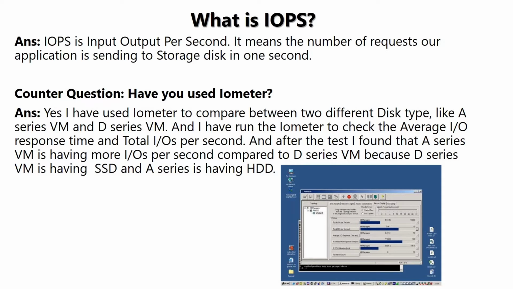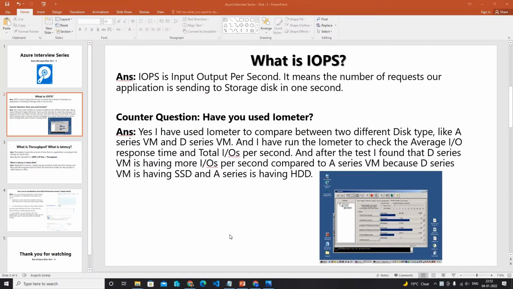Immediately the interviewer can ask you a counter question: have you used IOmeter? You have to answer in this way: yes, I have used IOmeter to compare two different disk types, like A series VM and D series VM, and I have run IOmeter to check the average IO response time and total IO per second. After the test I found that the D series VM has more total IOs per second compared to the A series VM, because D series has SSD and A series has HDD.